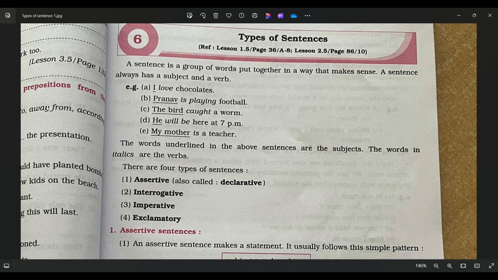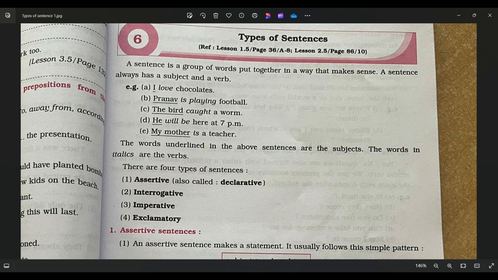The meaning is on the screen that you can see, and you must also remember a sentence always has a subject and a verb. Without a verb, a sentence cannot become a sentence. And remember, only a verb can also become a sentence. For example, when you say "go", only one word is there, but it is a complete sentence also.